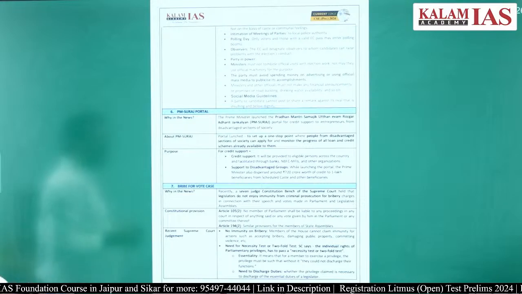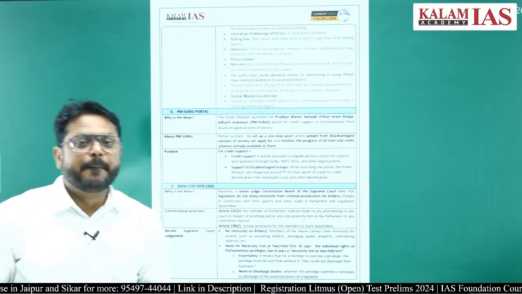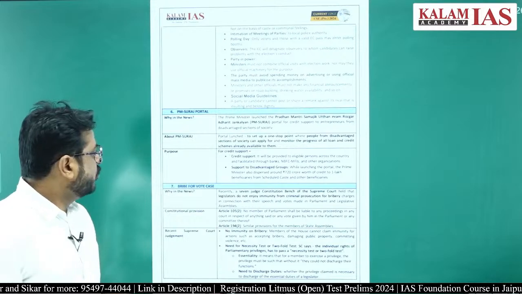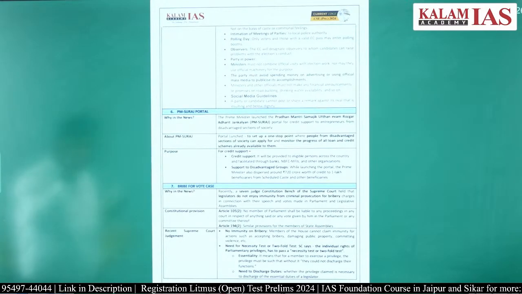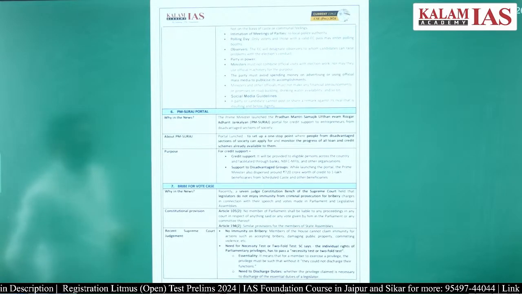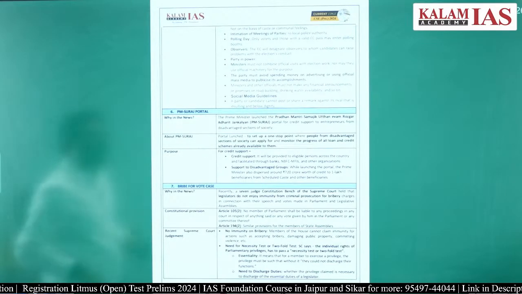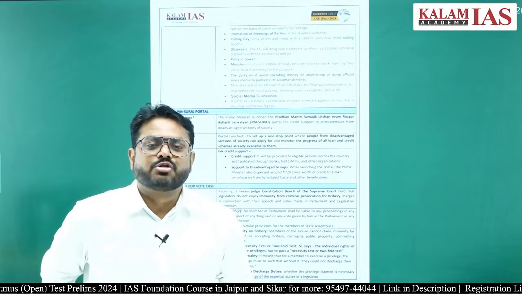So the next thing is the PM Suraj portal. The Prime Minister launched the Pradhan Mantri Shramik Utthan Evam Rozgar Adharit Jan Kalyan portal for credit support to entrepreneurs from the disadvantaged section of society.